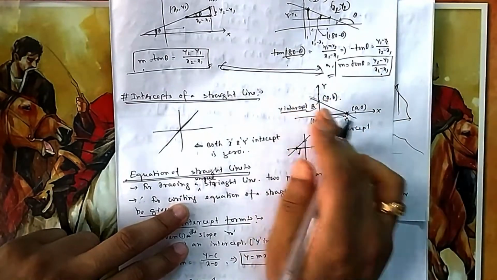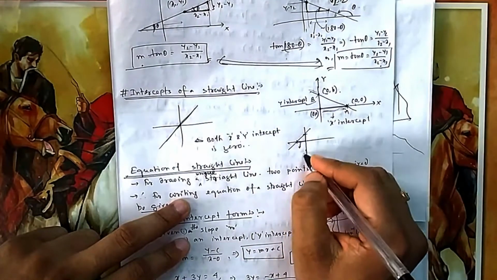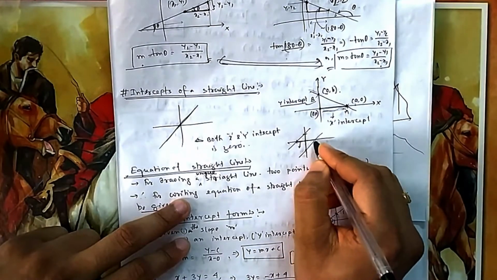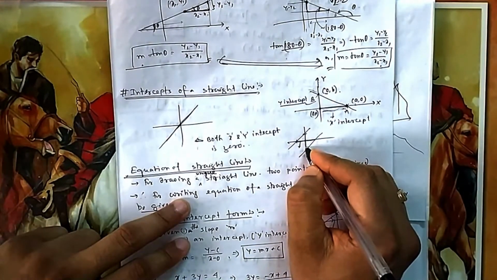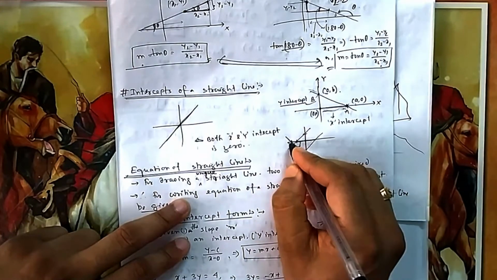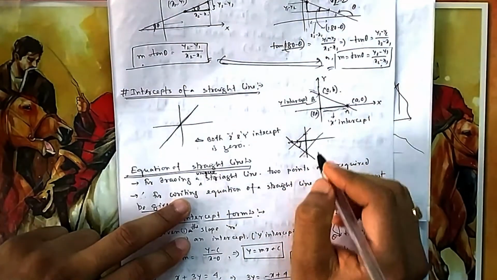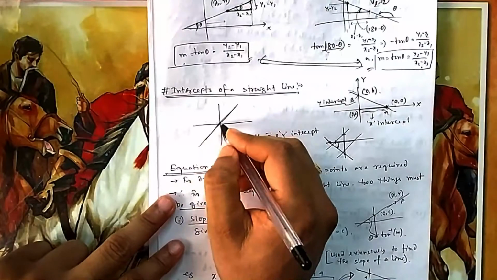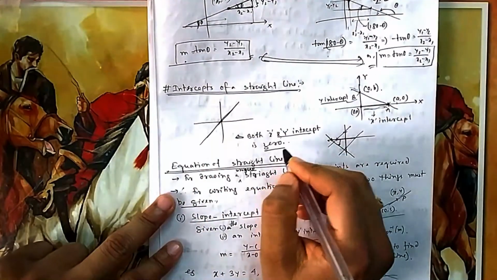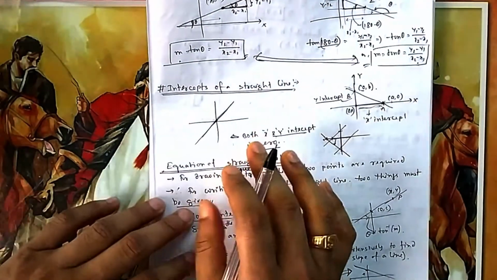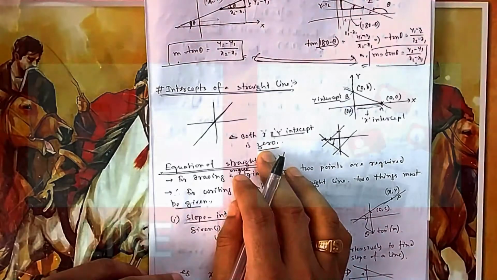So you can see the x-intercept and y-intercept can be positive or negative. If your line is like this, then the x-intercept is positive and the y-intercept is negative. If your line is something like that, then both are negative. If your line is passing through 0, then both the x-intercept and y-intercept are 0. You don't have any x-intercept or y-intercept.